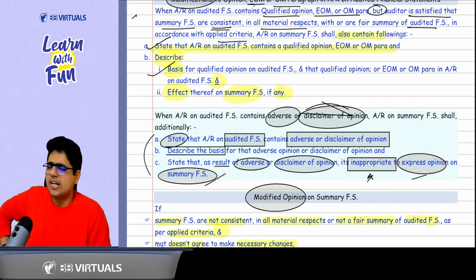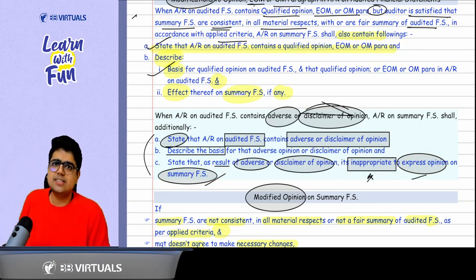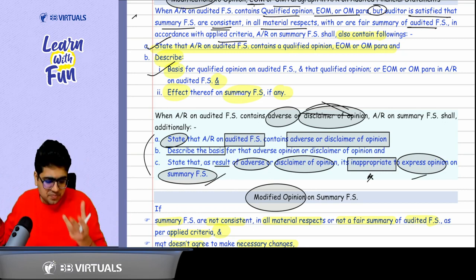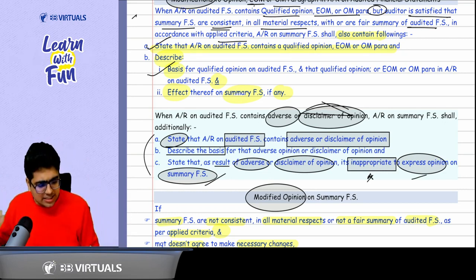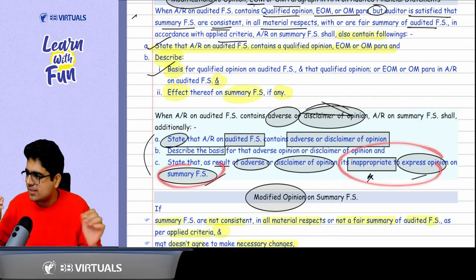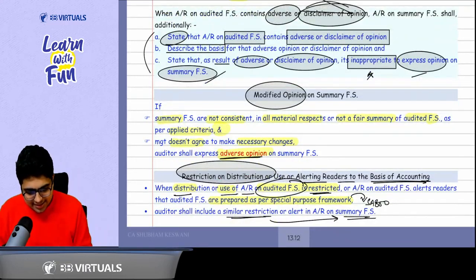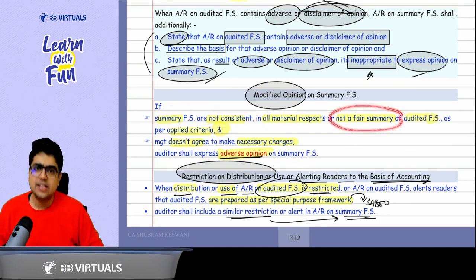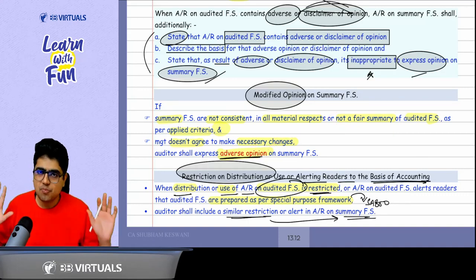Why, sir? It is not appropriate. Arey Baba, when there are material misstatements in the financial statements and the impact is pervasive, when the whole financial statements are materially misstated, how will the summary financial statements be good? Sir, it will also be materially misstated. So it is better to not express an opinion on summary financial statement. And if your summary is also bad, that means summary is not consistent in all material respects with the audited financial statement, or it is not a fair summary and the management is not rectifying it, then in that case, give an adverse opinion. You got the point or not?